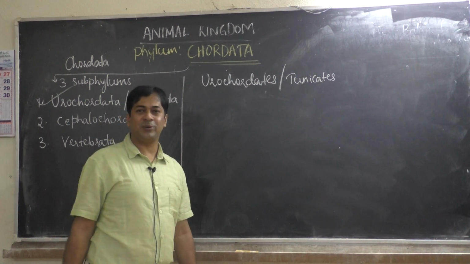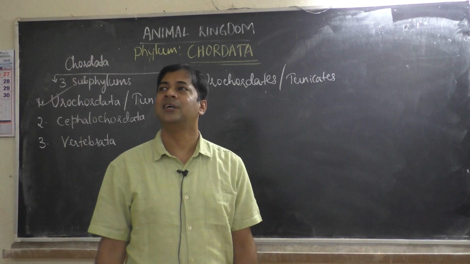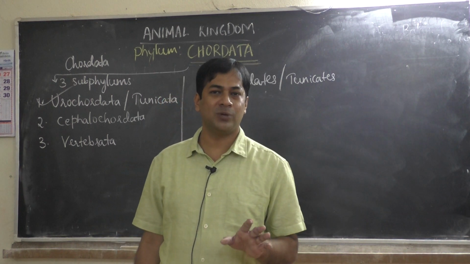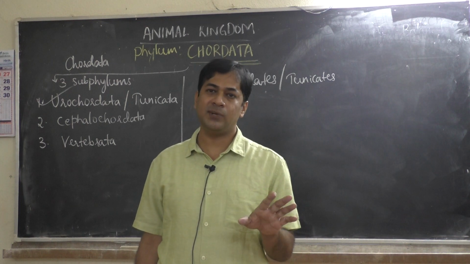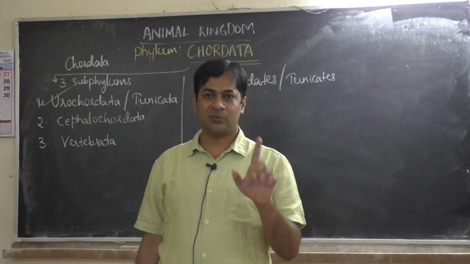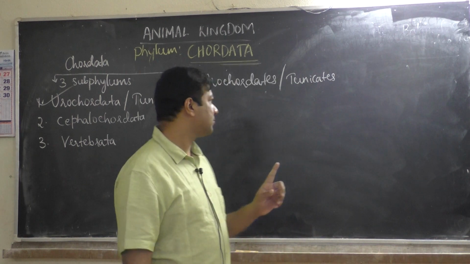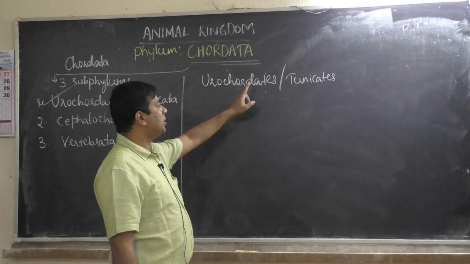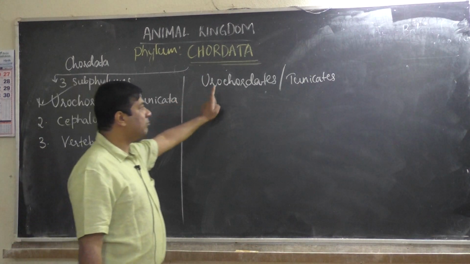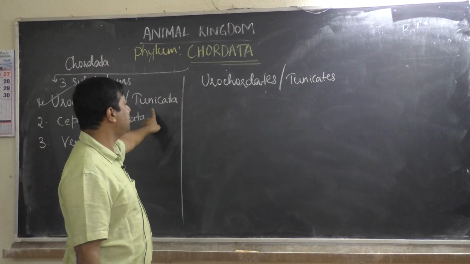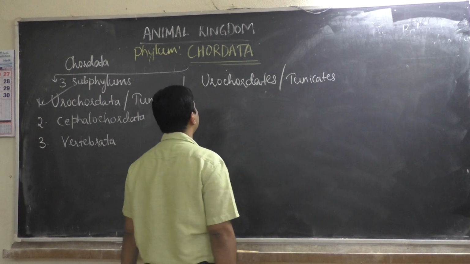Sometimes in a 1 mark question, they ask what are tunicates. Then students who read only notes and don't read the textbook will get confused, because in the notes they have written only Urochordata. That is why I say read the textbook, don't depend on notes. Subphylum Urochordata is also called Tunicata, so animals which come under this subphylum are called tunicates. Simple.